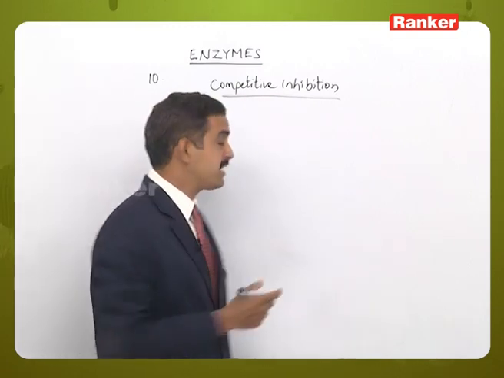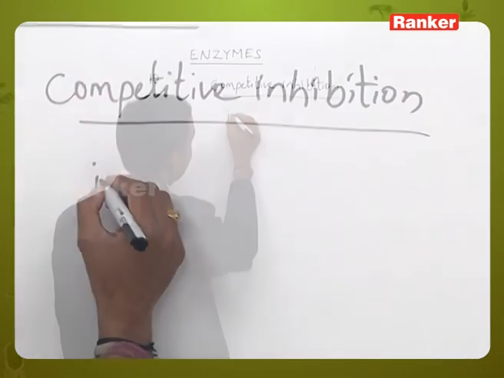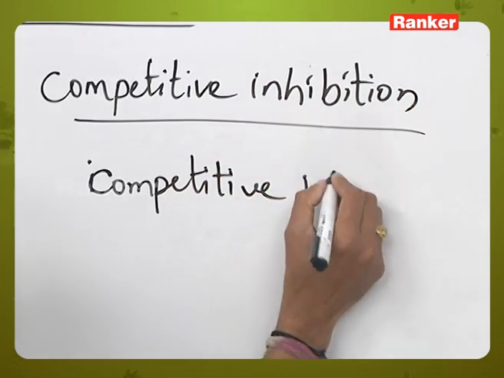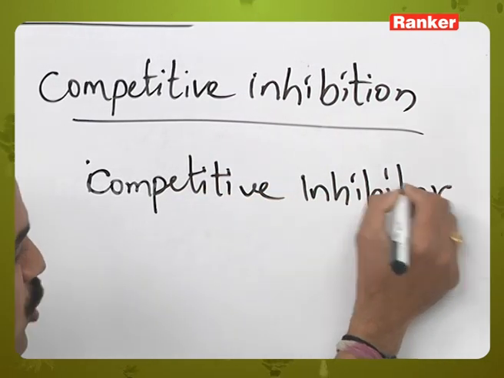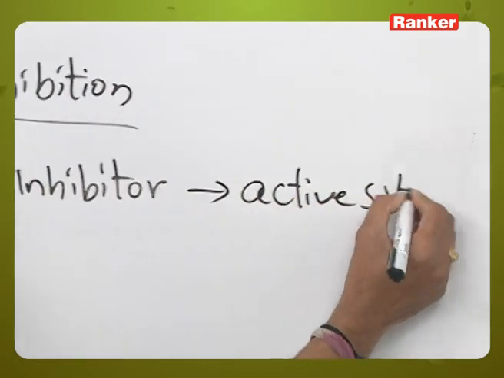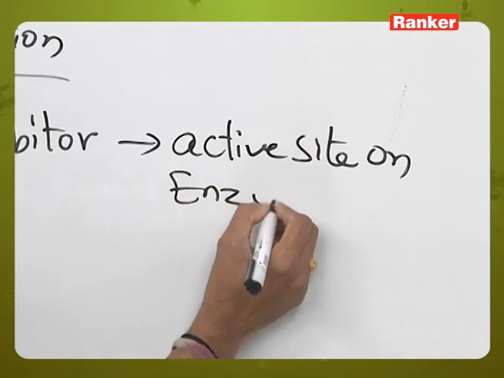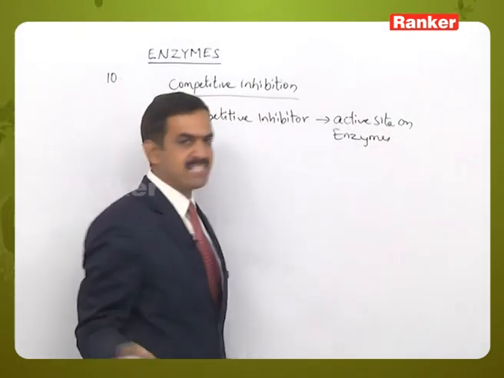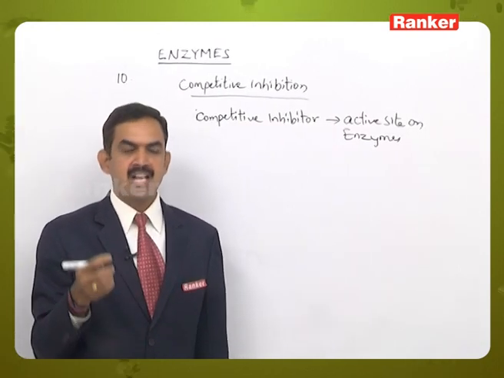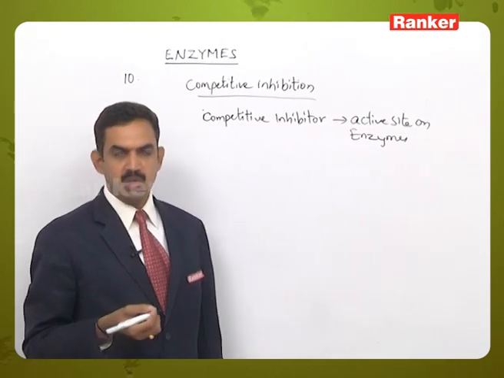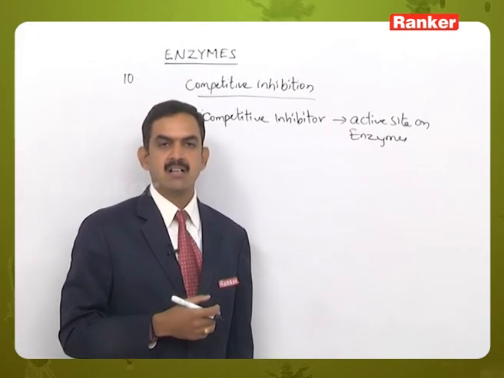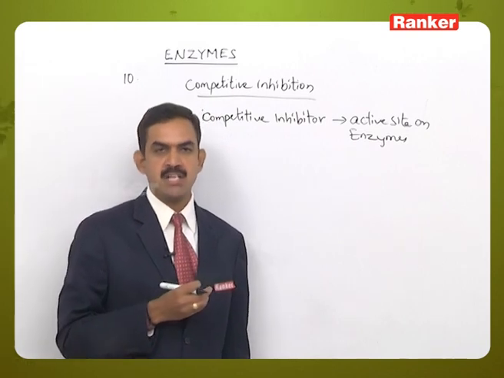How is it doing that? The competitive inhibitor will go and occupy the active site present on the enzyme molecule before the substrate does, such that when the substrate molecule comes and tries to occupy the active site, the active site present on the enzyme is already occupied by the non-competitive inhibitor.